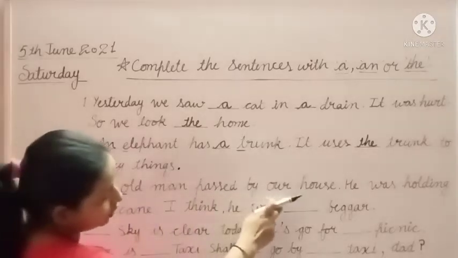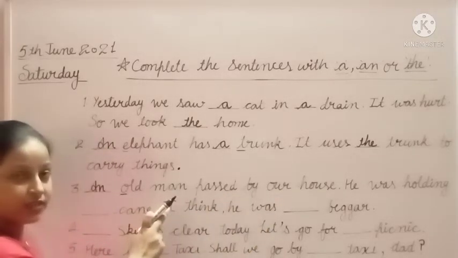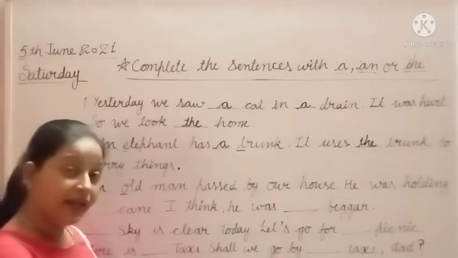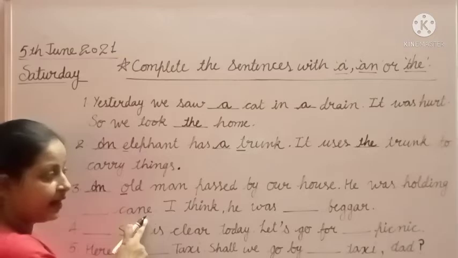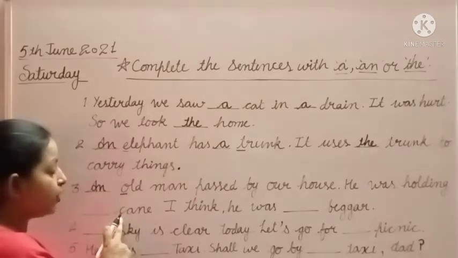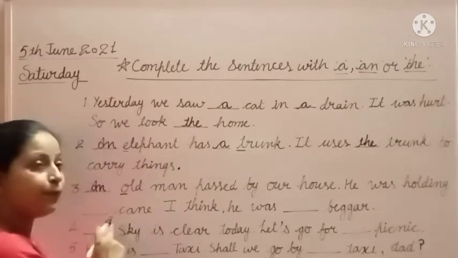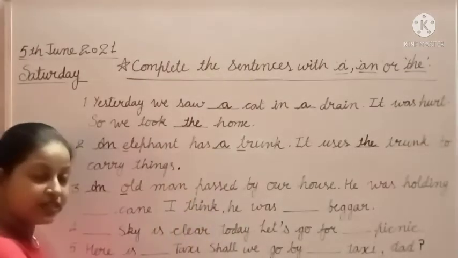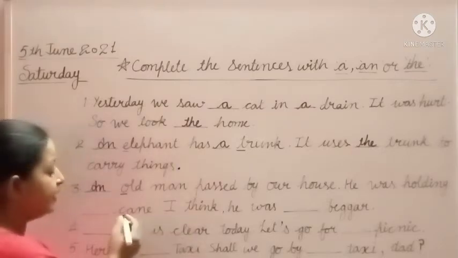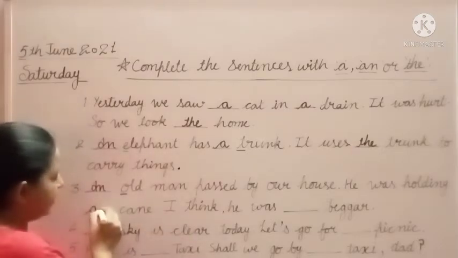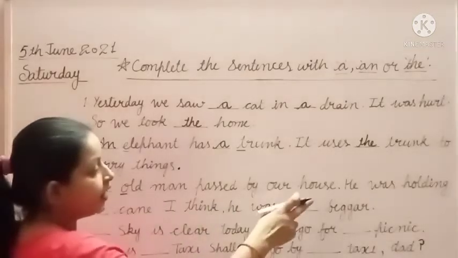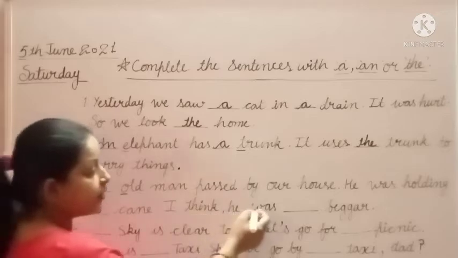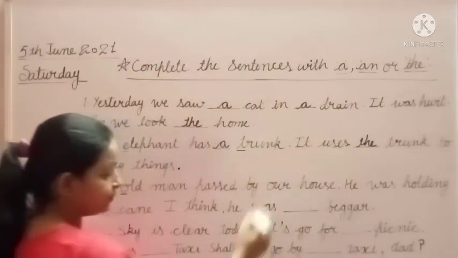We didn't talk about cane here in the first sentence, right? That's why we will put A before cane, because the first sound of cane is K. We didn't talk about cane in the first sentence, हमने नहीं किया उसके बारे में बात. That's why we will put A. A cane. He was holding a cane. I think he was dash beggar.